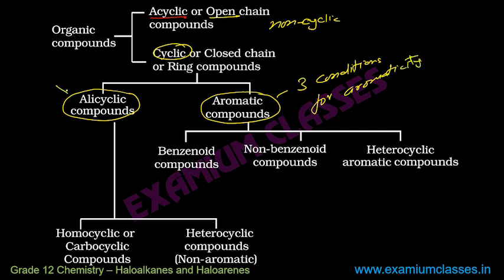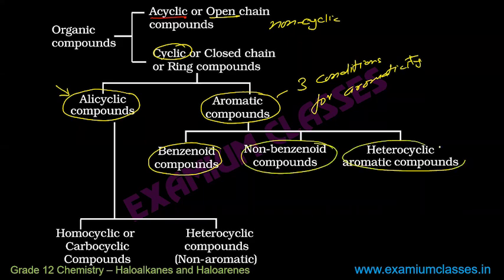And these are non-aromatic compounds. Alicyclic means non-aromatic compounds. For simplicity, when we say aromatic compound, these look like they have a benzene ring, for example, but not necessarily. That's why aromatic compounds have further subdivision into benzenoid compounds, non-benzenoid compounds, and heterocyclic aromatic compounds.